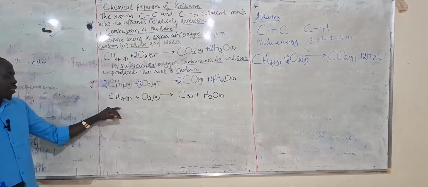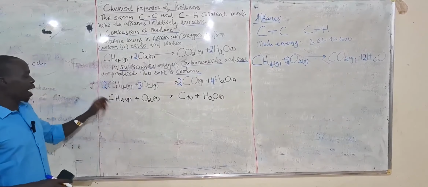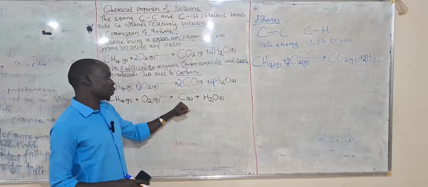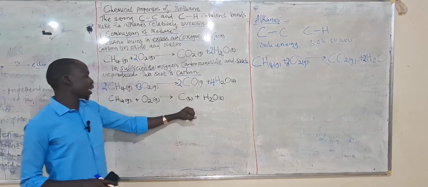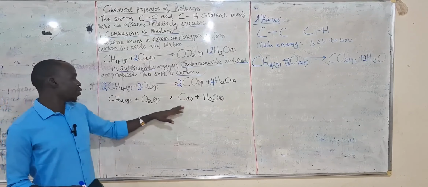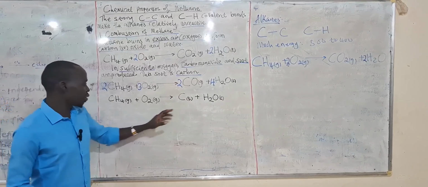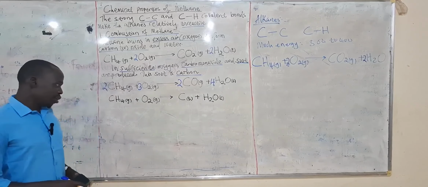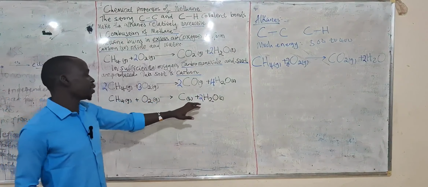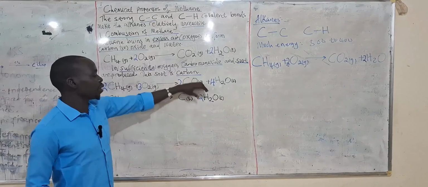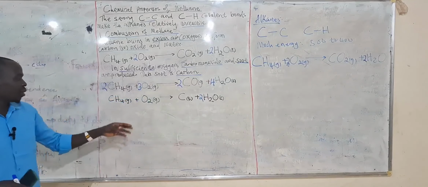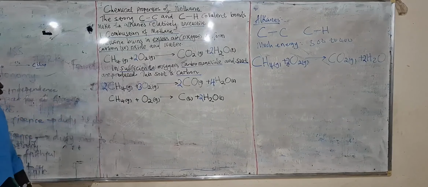Then let's come to the last equation. When we burn methane gas in limited supply of oxygen, we can also get soot, and the soot is carbon, which is black in color. When we look at this one, we have carbon, 1 here and 1 there. Oxygen, we have 2 here, then on this side we have only 1. So we shall put 2 here to increase the moles of oxygen. After putting the 2 here, it is 2 times 2, because the 2 is shared by hydrogen and oxygen. So 2 times 2 we get 4. Then this side also we have 4 hydrogen atoms.